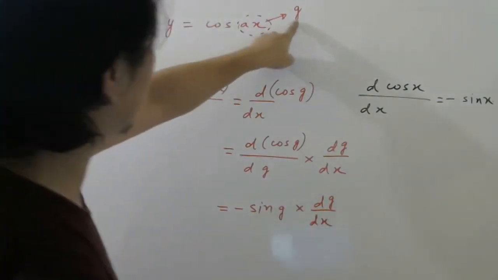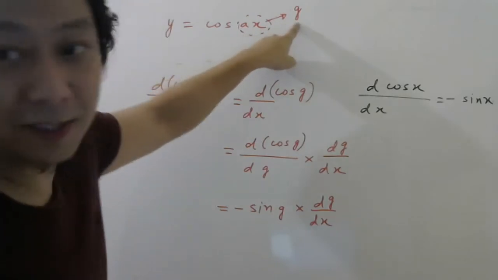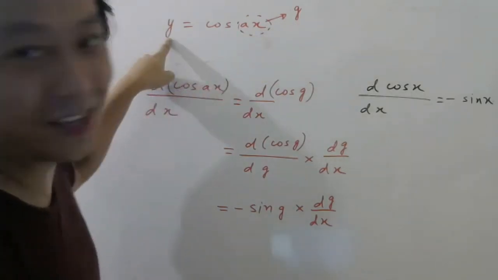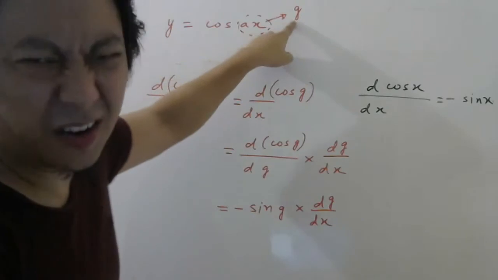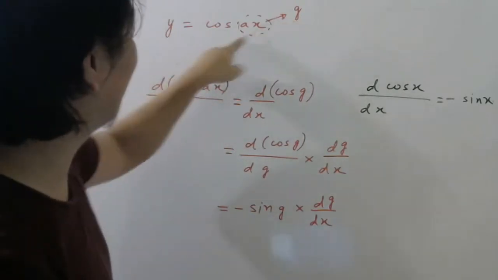Now for what you wrote g? For ax. Why did I not write y this time? Because y was written here in the question, so I thought I will not write y here. Otherwise it will be confusing.